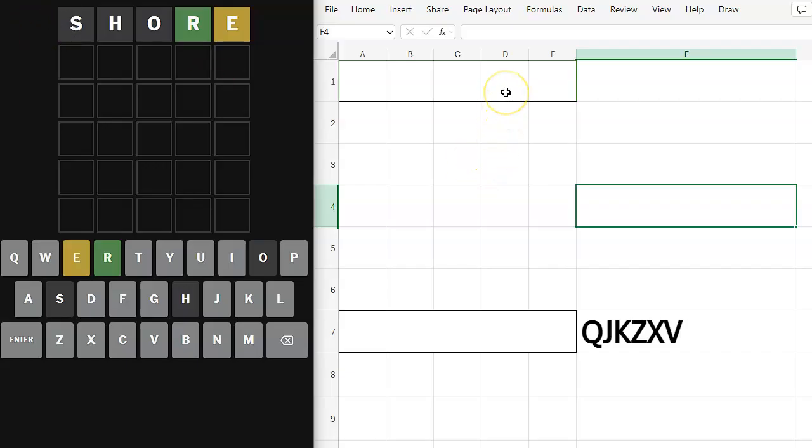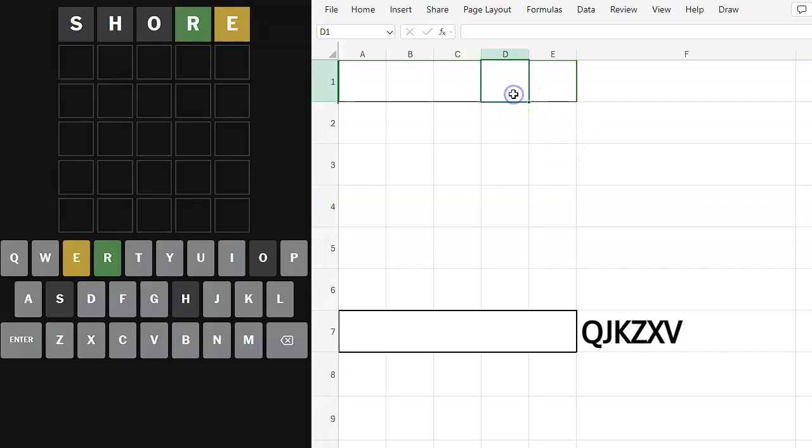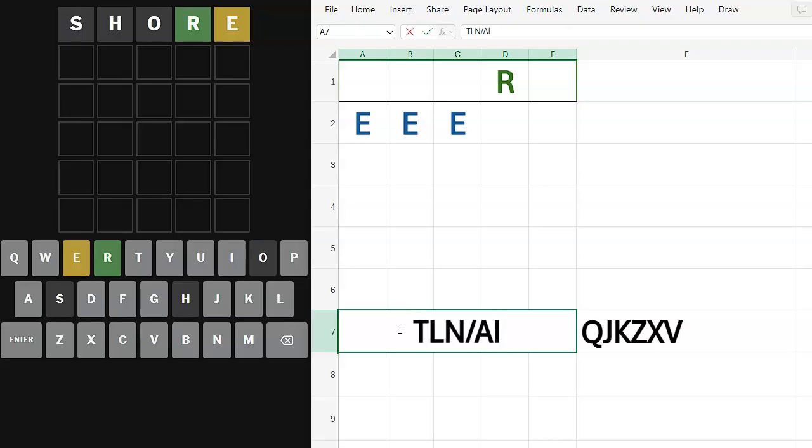Okay, but who knows? It couldn't have been coast, but it might have been something with a lot of extra letters. All right, so I'm going to put an R here. And we know that there's an E and it doesn't go there. So it's going to go here, here, or here. What other common letters might we have? R, S, T, L, N, E. Vowels are A, I, U, and sometimes Y.